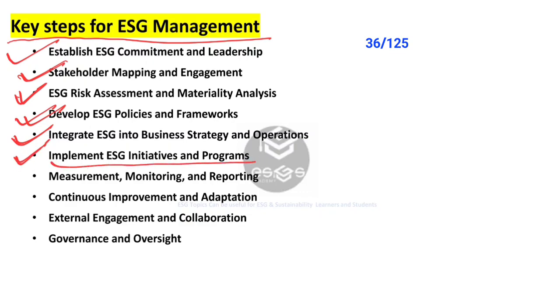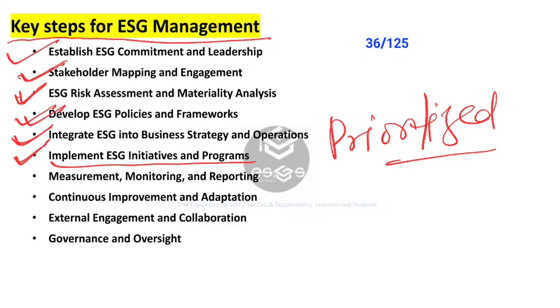Next is implement ESG initiatives and programs. Action planning, very important. Develop the action plans with specific initiatives to address the prioritized ESG issues. For example, materiality topics. Prioritize the most significant impact materiality topics. Examples are energy efficiency, diversity and inclusion, ethical sourcing. Also, we need to monitor the implementation. Implement ESG initiatives, monitor the progress, and adjust strategies as needed to achieve goals and targets.